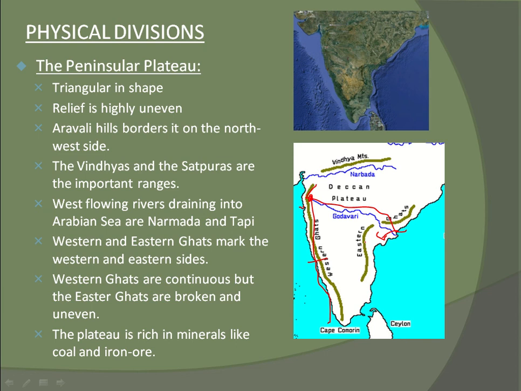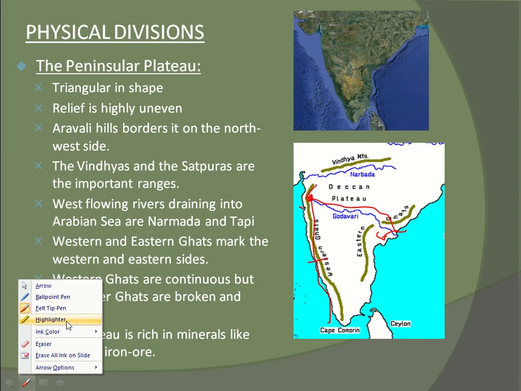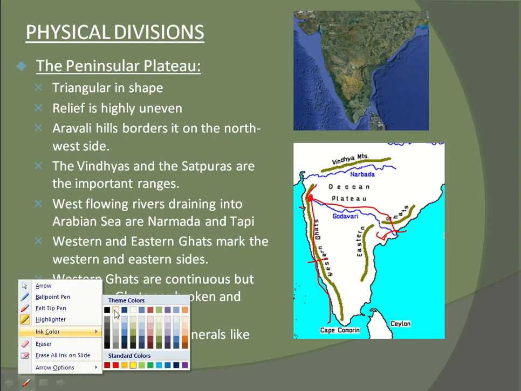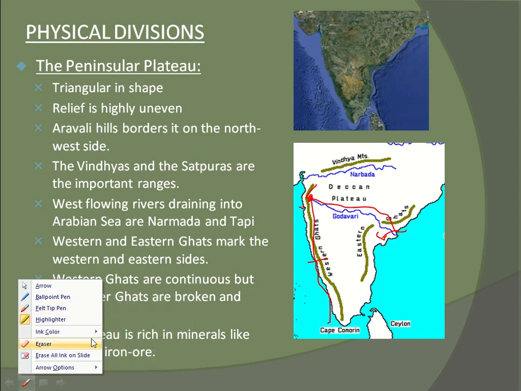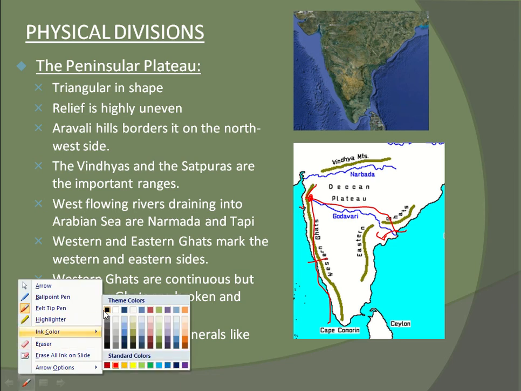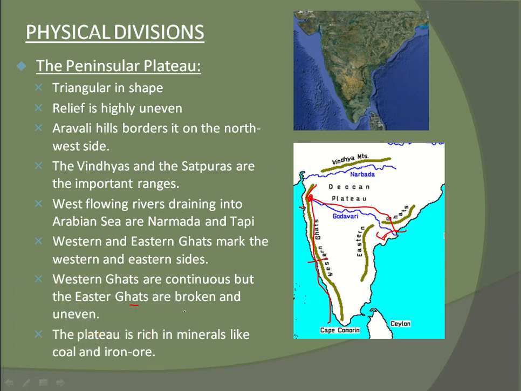But they are plateaus. The plateau is rich in minerals like coal and iron ore. Coal is black in color, very black, and iron ore is silver in color.